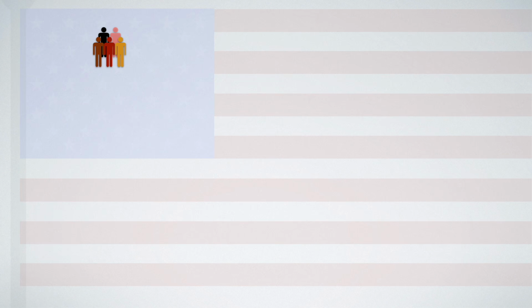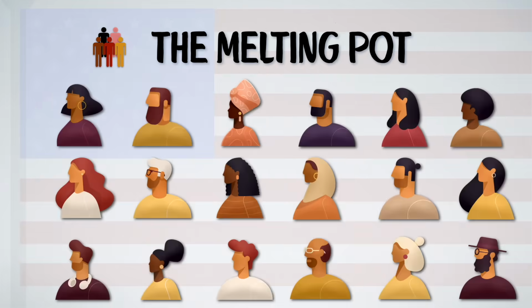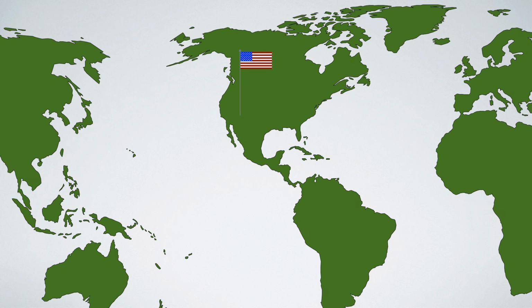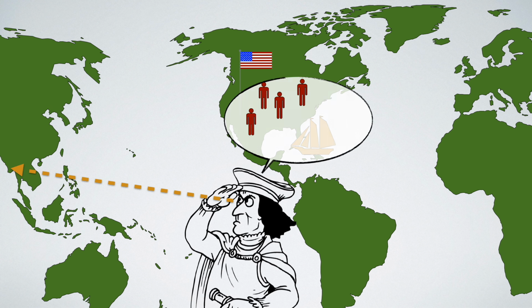This population is what we call a melting pot. There are people from different ethnicities and different cultures that inhabit the United States. A short history will explain why. When Christopher Columbus first set foot on the American continent in 1492, he saw it was already inhabited by some local people. Since Columbus thought he had landed in India, he called those people Indians.